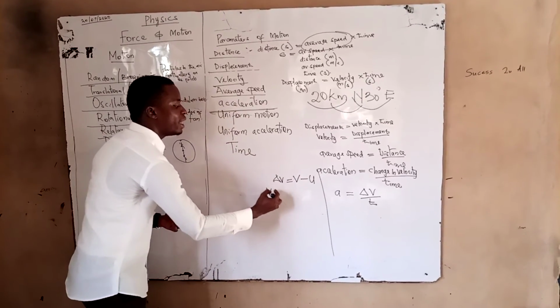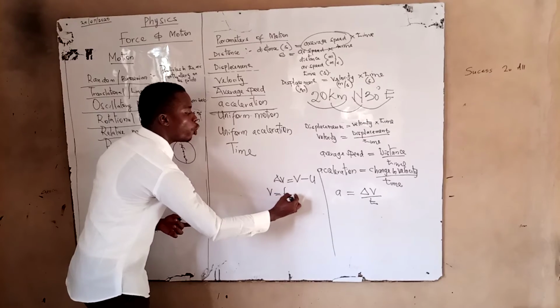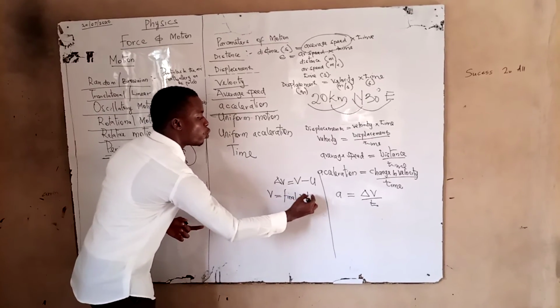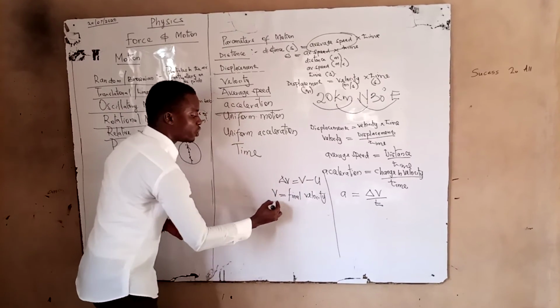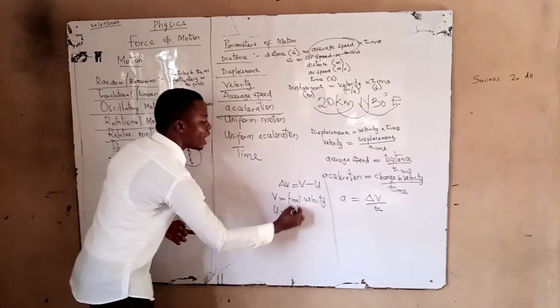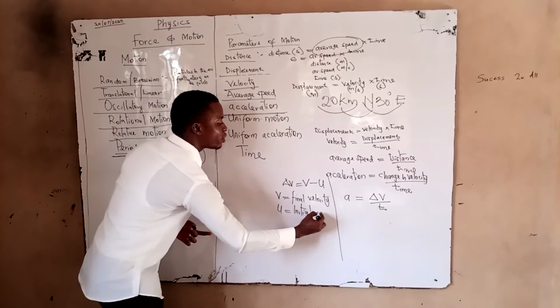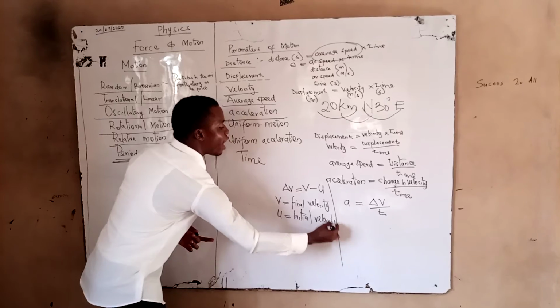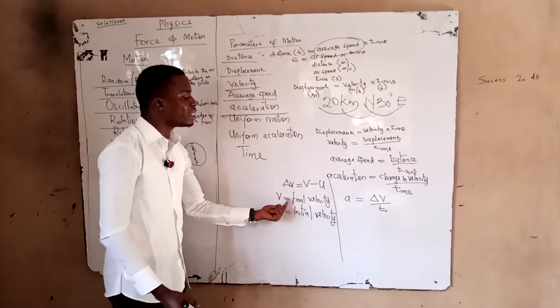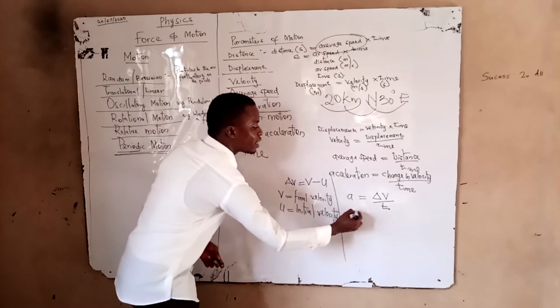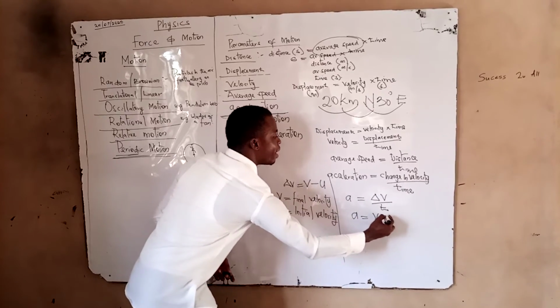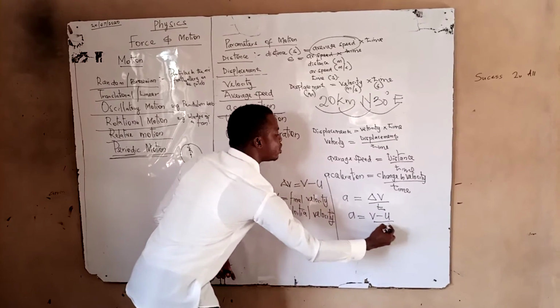The V here indicates the final or new velocity, whereas the U indicates the initial or old velocity. So change in velocity is final minus initial, and the acceleration will give us V minus U all over T.